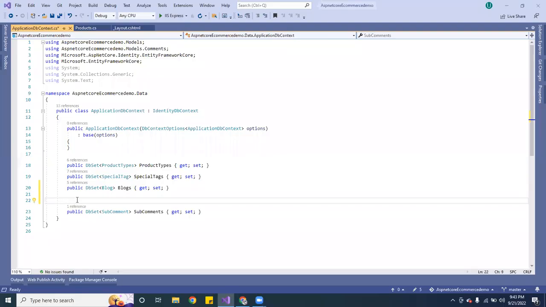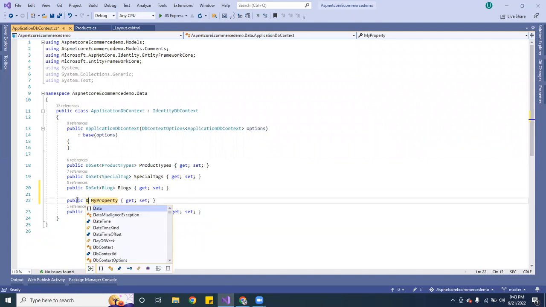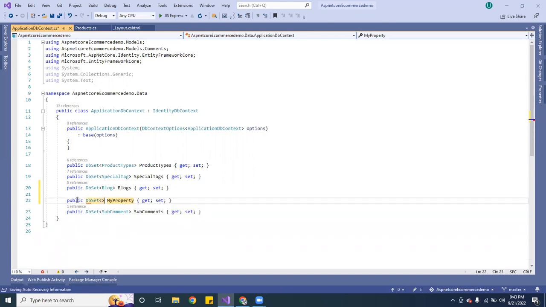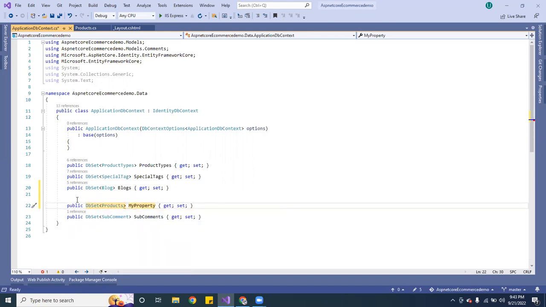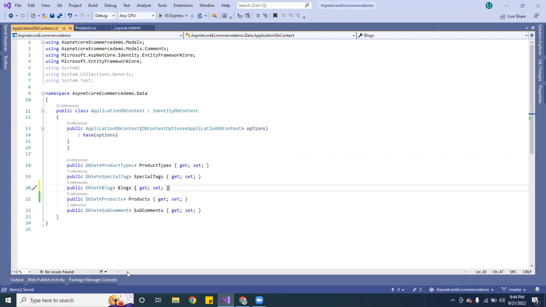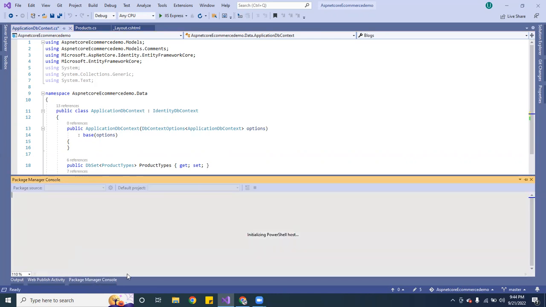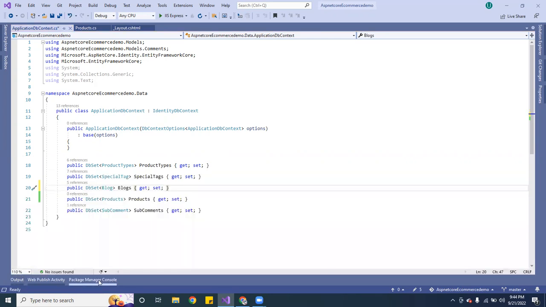So here what we want to do is prop, and we want to do DbSet, and we want to pass products, the name of the class, and this one we want to call products also. Yeah, products. All right, so that's that, products. So now that we told ASP.NET Core Entity that, we want to go ahead and do a new migration.